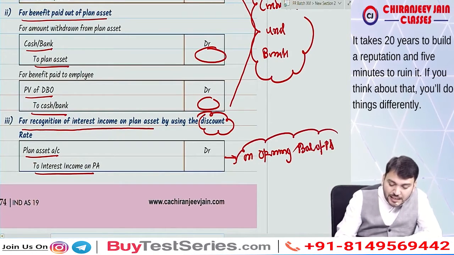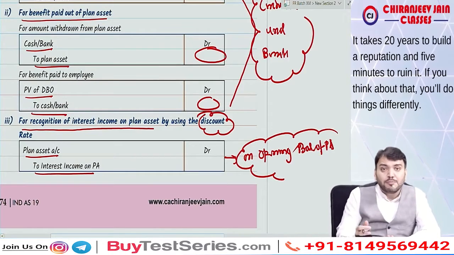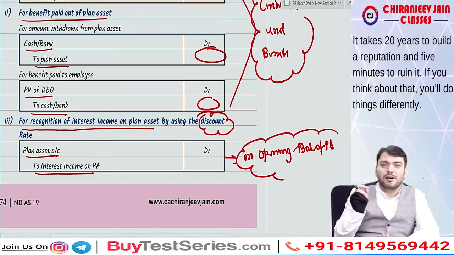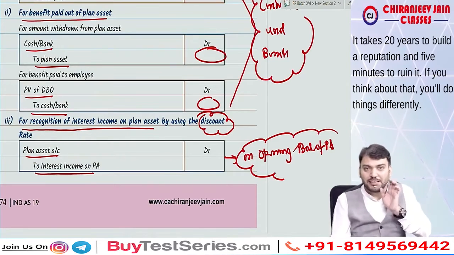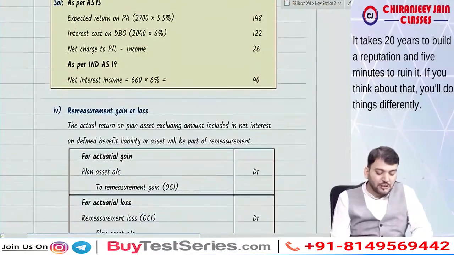That assumption means that if the contribution and benefit are paid in the middle of the year, of course we need to make some adjustment for the calculation of interest. Understood? I hope you understand. Yes, sir. This also you understood.